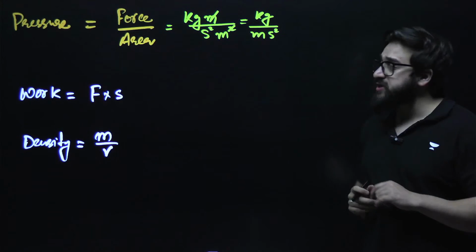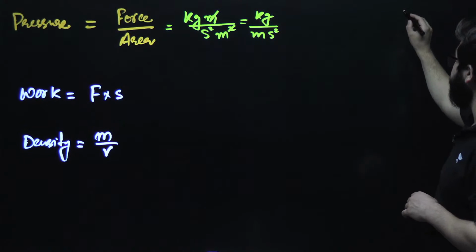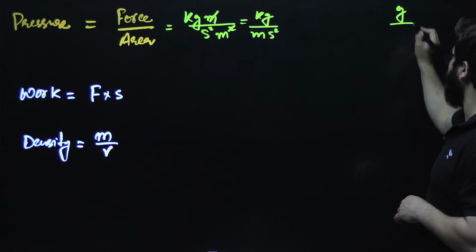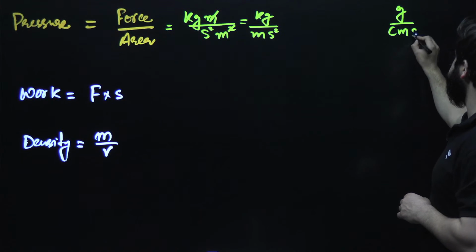And when it comes to the CGS system, we represent this kg in grams, we represent this meter in centimeter, and this is second square.